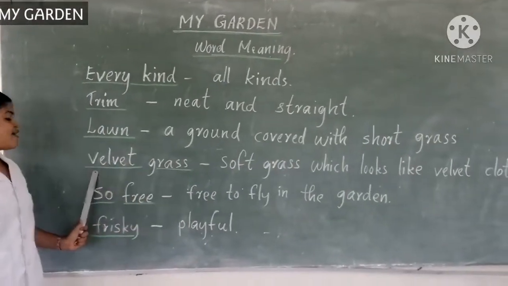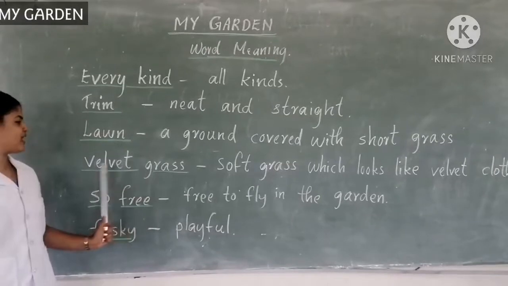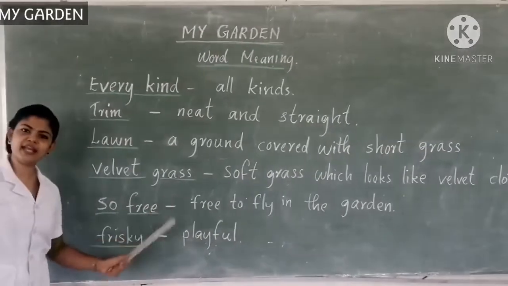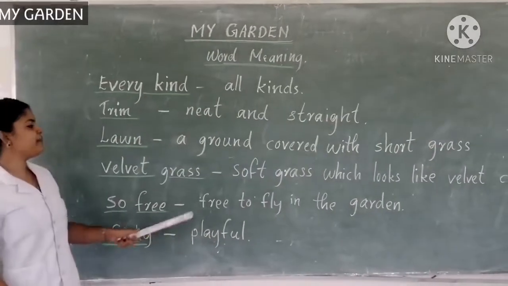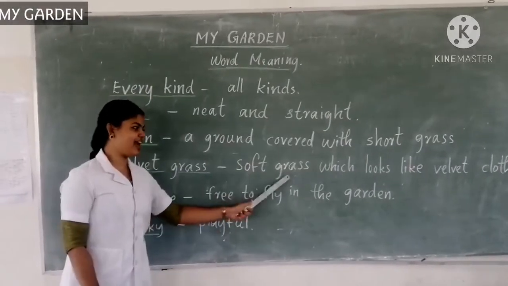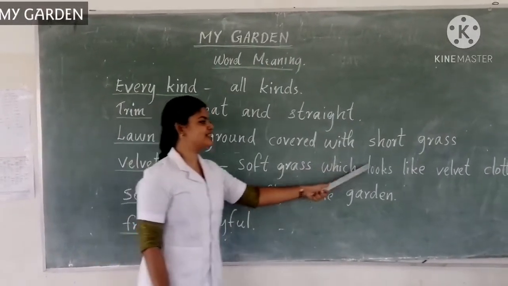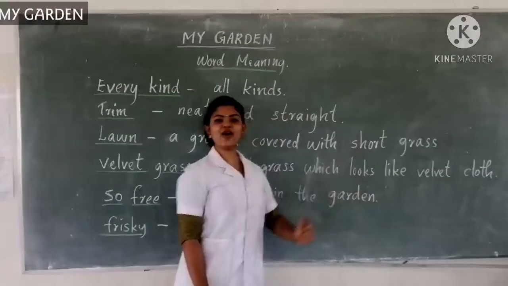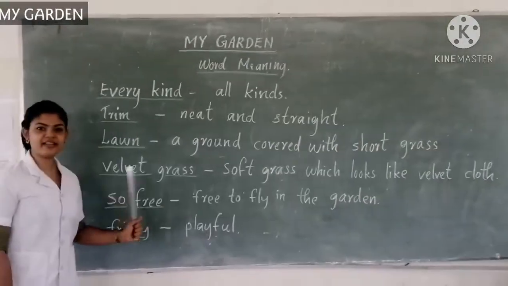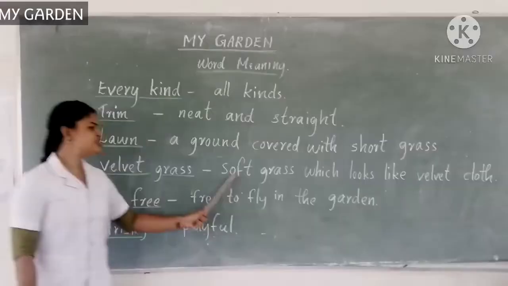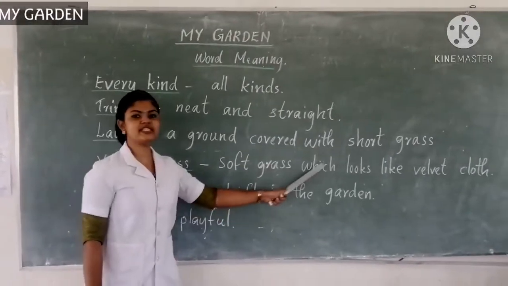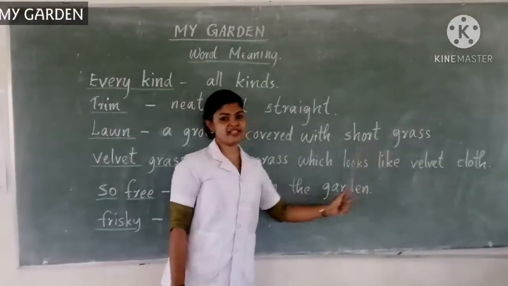Next one, velvet grass. What is the meaning of velvet grass? It means soft grass which looks like velvet cloth.